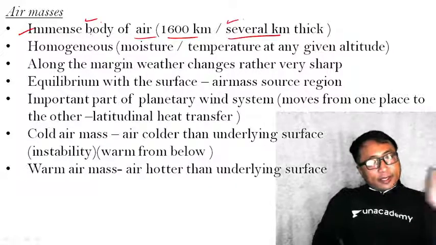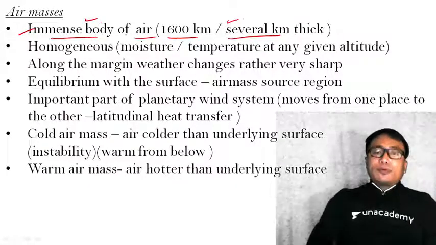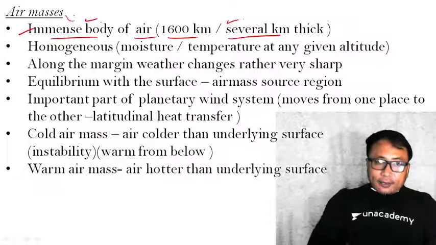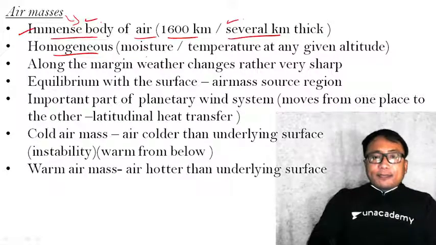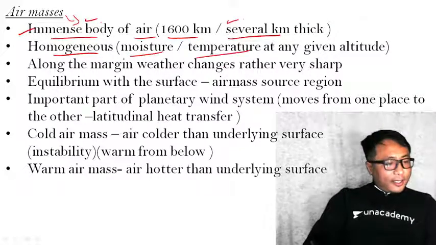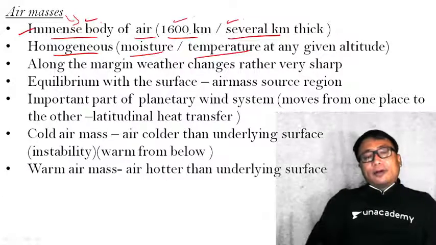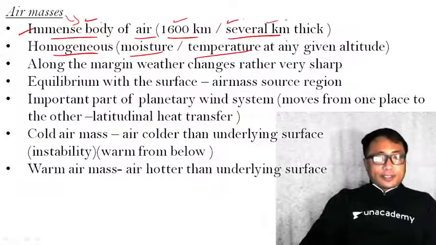The immense body of air having homogeneous characteristics is known as an air mass. The homogeneity is on the basis of moisture content or temperature, with a dimension of thousands of kilometers and several kilometers in thickness.